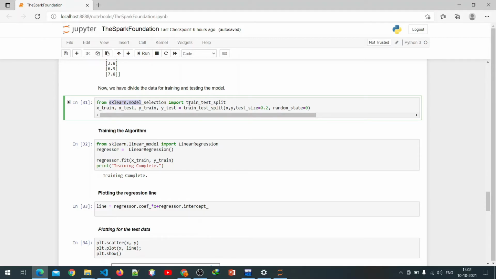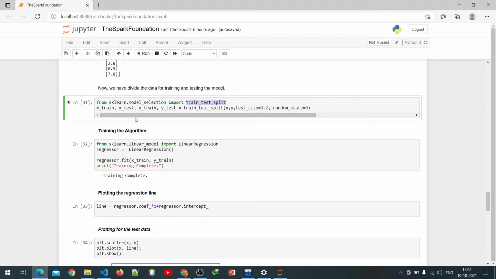This is important. We are importing the train_test_split function from sklearn, and it divides our data for training and testing the model.